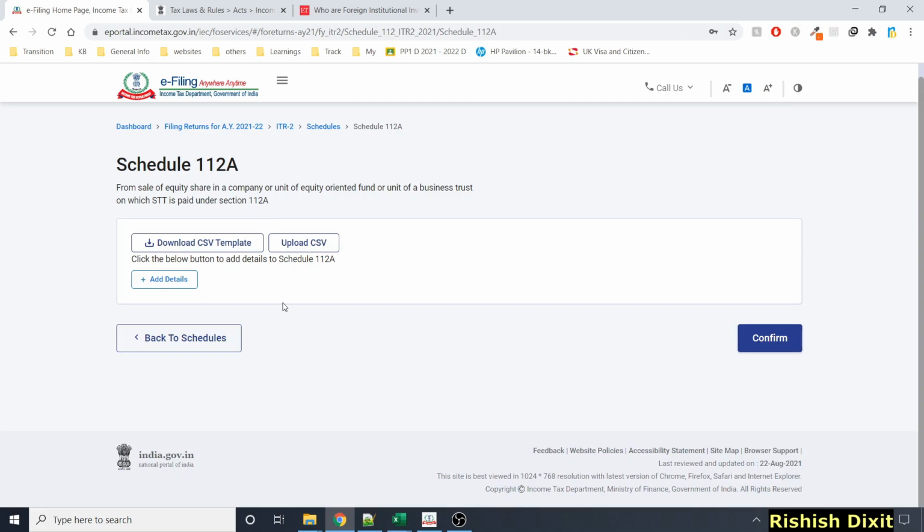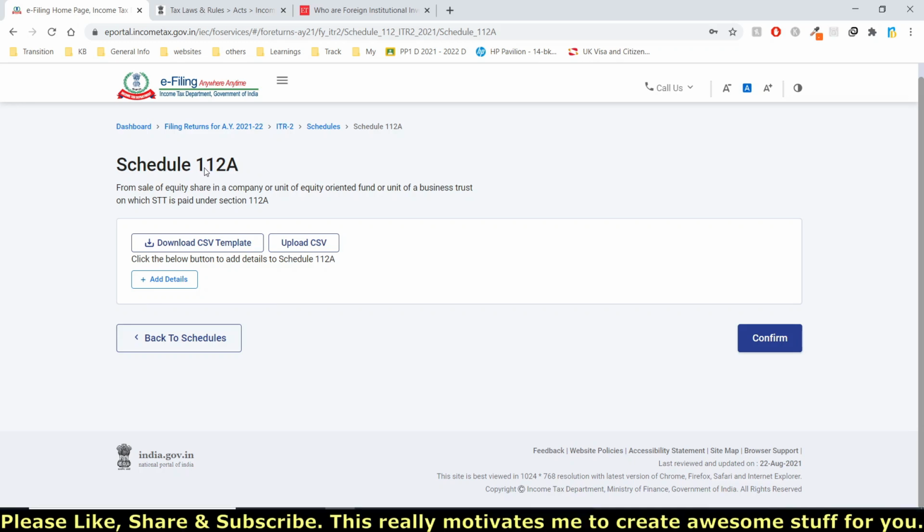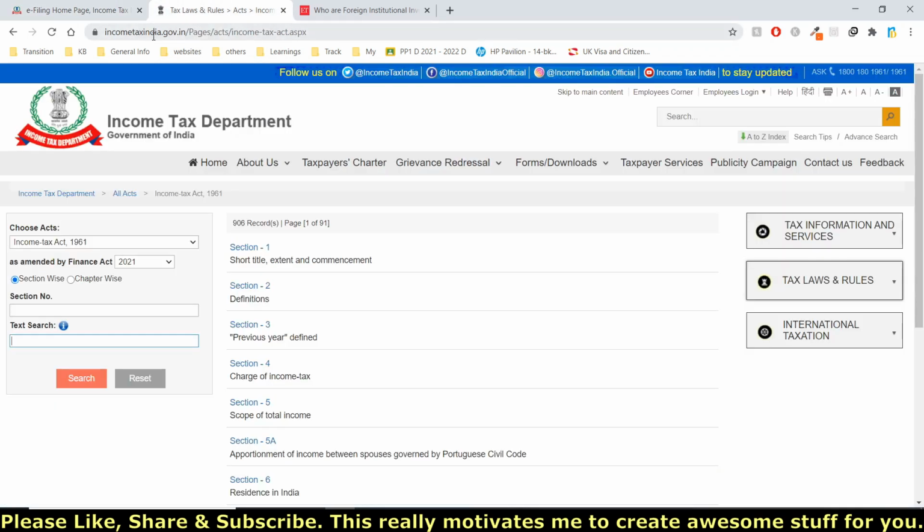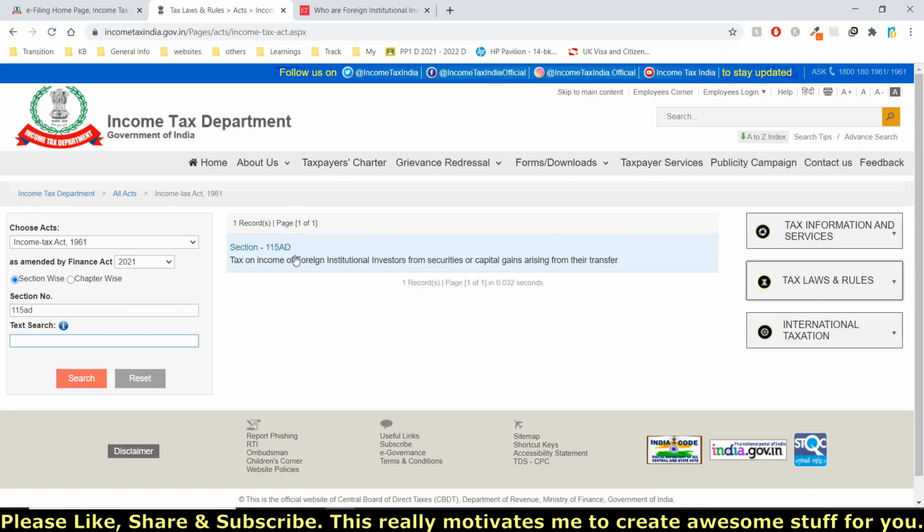So to understand this, let's first see what these sections are. I have already explained Schedule 112A in another video where you can refer to this section and see all that information. So let's first see what is section 115AD and who can fill this schedule. To check about the sections, you can go to incometaxindia.gov.in, and at the section number, if you put 115AD and search, you will see information about the section.